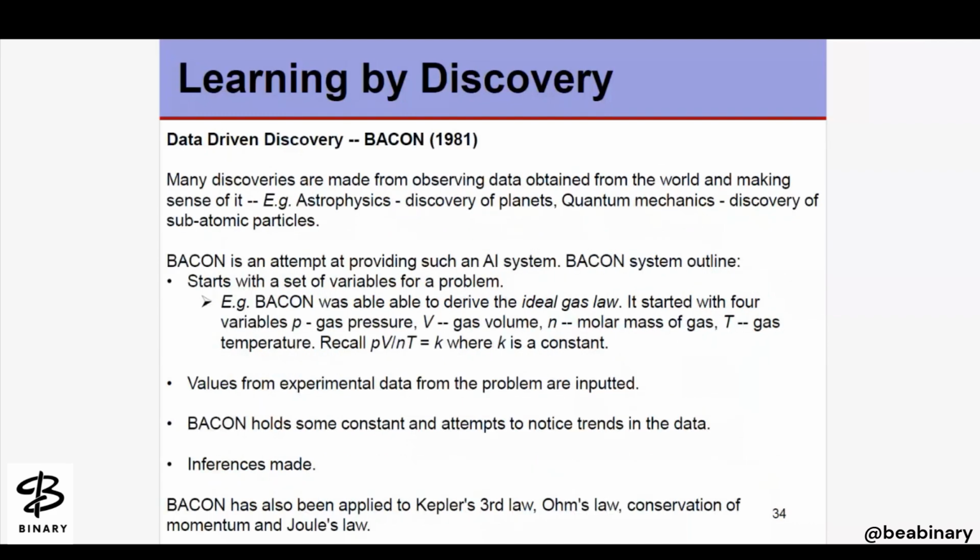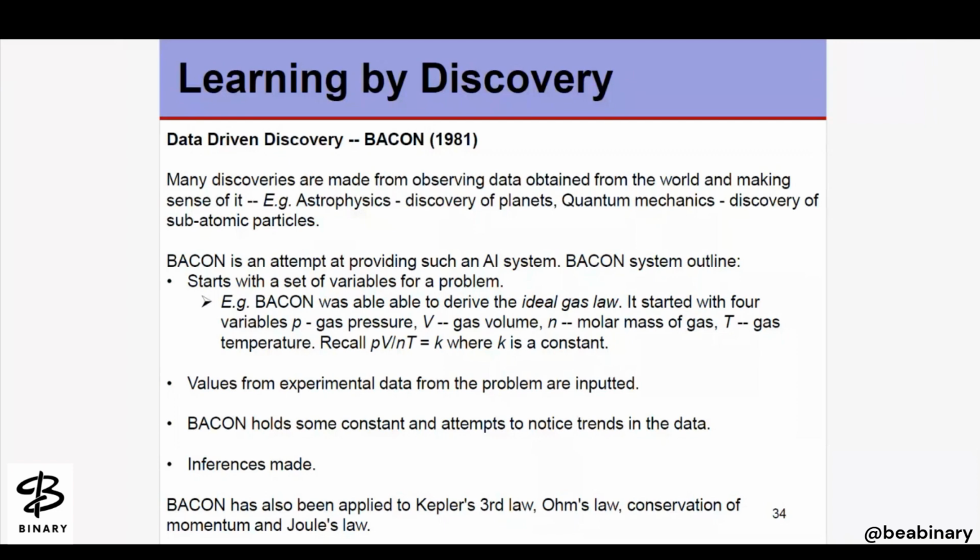So data-driven discovery, BACON, is another technique or discovery we are talking about here, from 1981. Many discoveries were made from observing data, and we have discussed discovery from data and data discovery many times here in AI also. So many discoveries are made from generally observing data, searching for a particular pattern in the data and generating the pattern from the data, obtaining it from the world or from the environment and making sense of it, right?